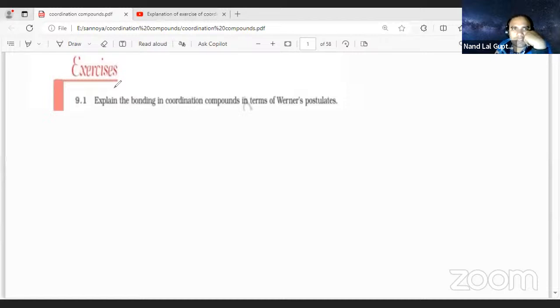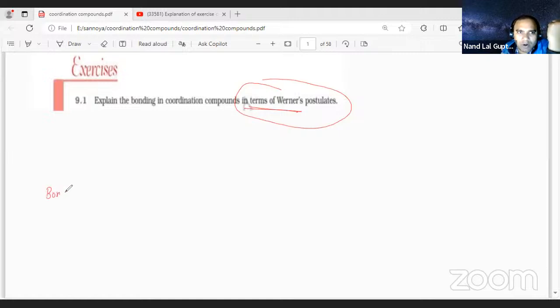So this is question number 1, student. Explain the bonding in coordination compounds in terms of Werner's postulates. Werner was the first person who gave detailed information about the bonding in coordination compounds, and that is why he is also known as the father of coordination compounds. Who is known as the father of coordination compounds? Werner.